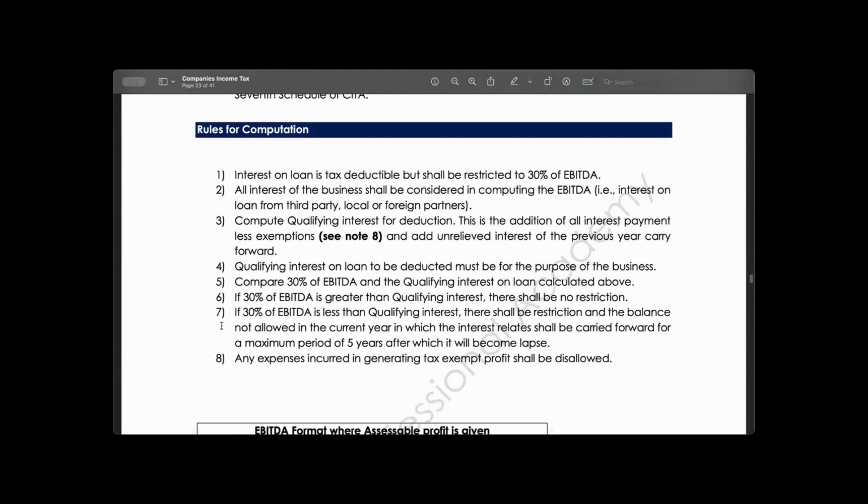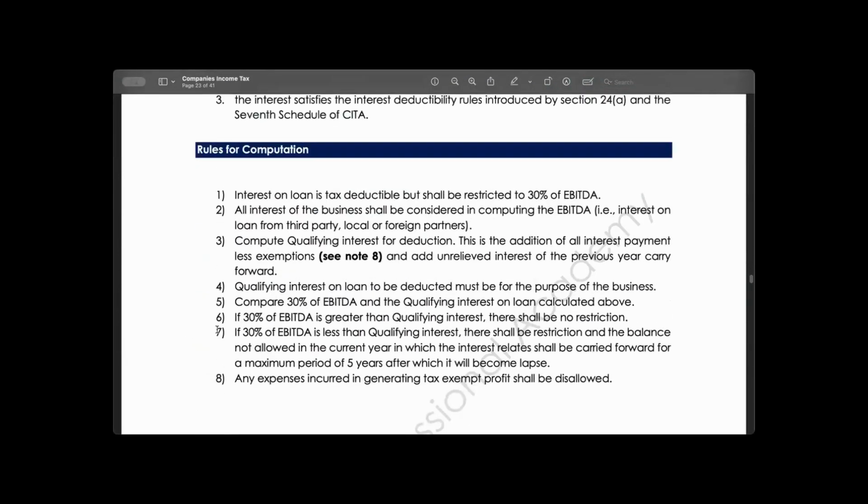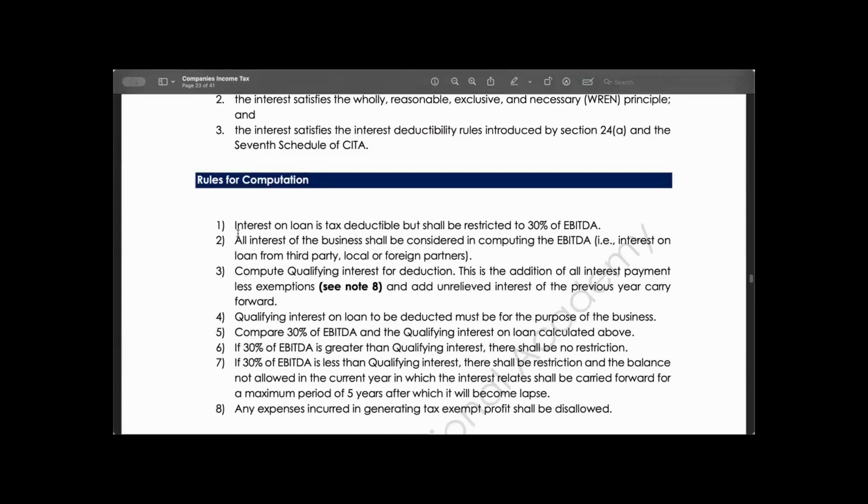Now, if that is the case, let's go to the rules for computation. Number one, interest on loan is tax deductible but shall be restricted to 30% of earnings before interest, tax, depreciation, and amortization. Number two, all interest of the business shall be considered in computing earnings before interest, tax, depreciation, and amortization. That is, interest on loans from third parties, local or foreign partners.